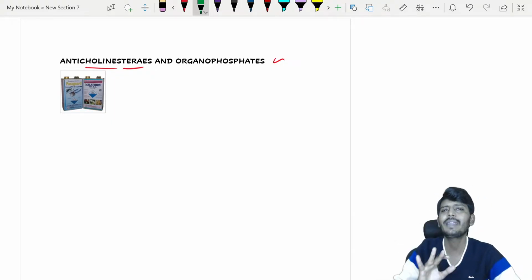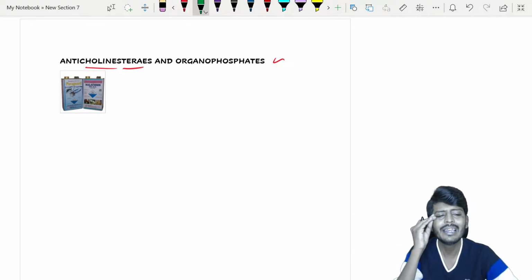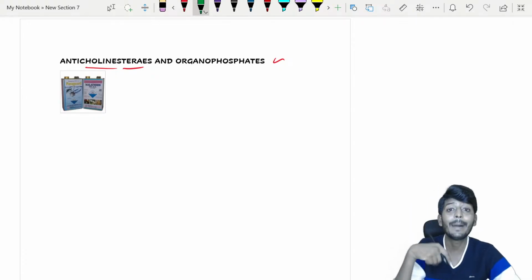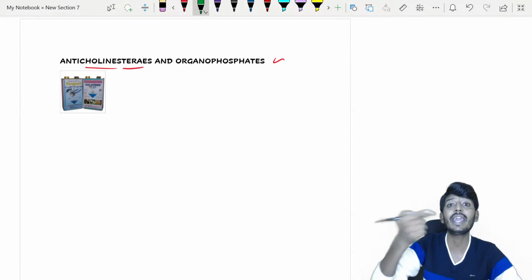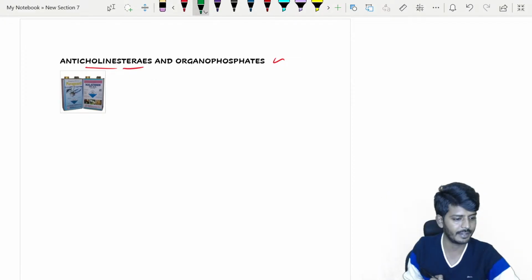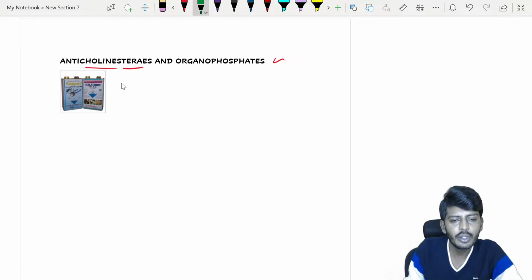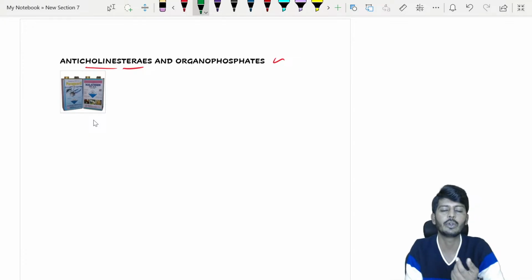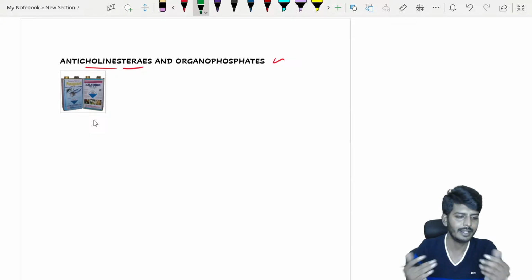But if you just memorize atropine and go, the examiner is least interested in directly asking what the antidote for this poisoning is. The examiner is more interested in giving you the clinical features. He would expect you to diagnose the scenario and answer, right? That is why we will learn about these anticholinesterases and organophosphates. Correct Shubham Tiwari, you're absolutely correct. There seems to be a little lag, because of that you might be having a little difficulty, that's it.